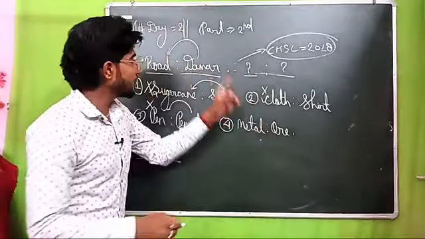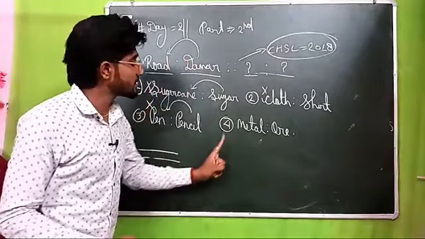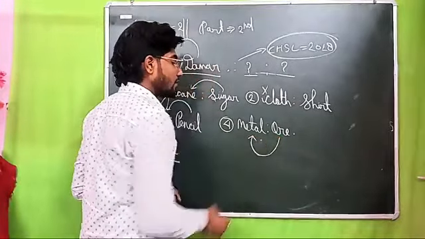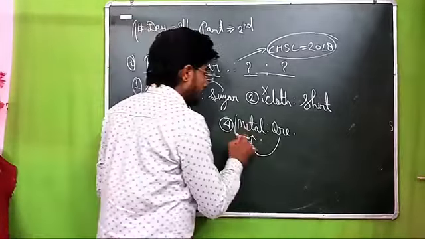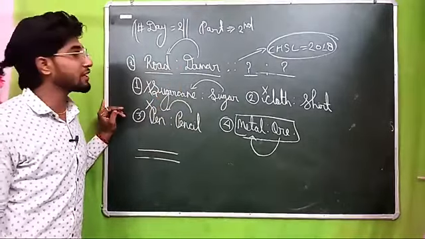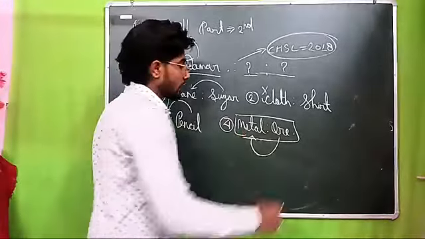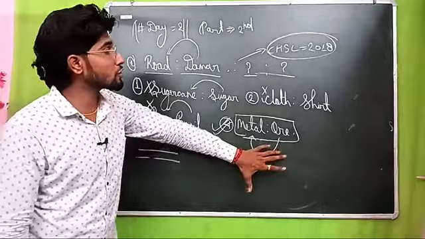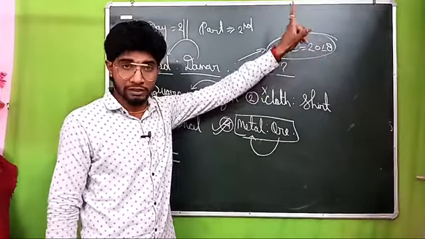Because here the second option helps the first option in constructing, the same option matches. With the help of ore we can make metal, yes, confirm we can make metal. Yes or no? As with the help of Dahmer we can make road, same as with the help of ore we can make metal. So the right answer is option number 4. Got my point or not? This is a most important question asked by the CHSL 2018 tier first examination.